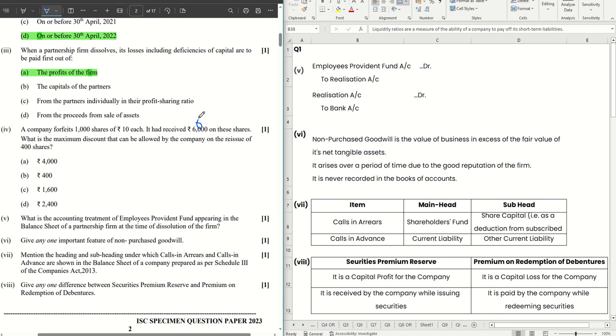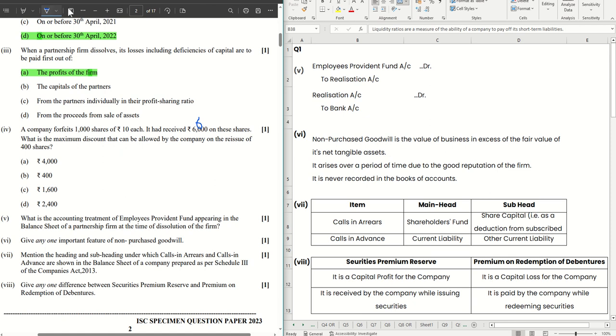Now, the maximum discount which is being talked about here, the maximum discount that can be allowed is the amount which you have forfeited per share. That is the maximum discount. So 6 rupees have been forfeited. 400 shares are the value.